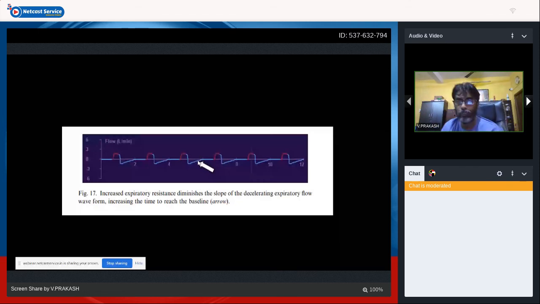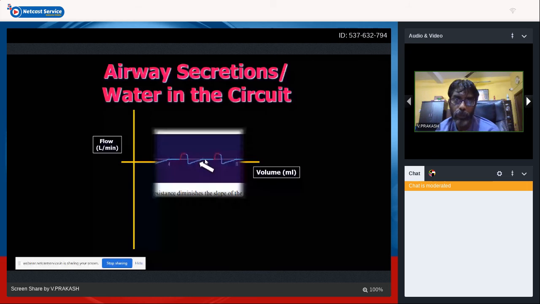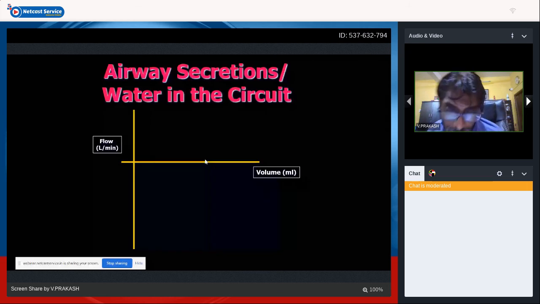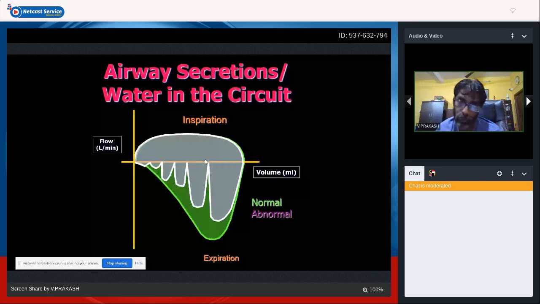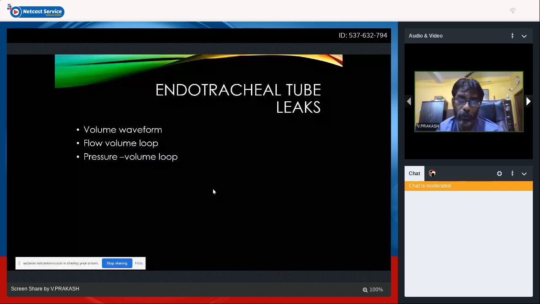You can identify the flow time. The decelerating expiratory flow time period is going to get prolonged. Airway secretions you can majorly identify in the expiratory phase of your flow versus volume graphics or loops. You can see a serrated, jigsaw appearance of secretions in the expiratory limb. We have seen how the endotracheal tube appears in a flow volume loop, and we are going to see how it appears in each and every graphic.